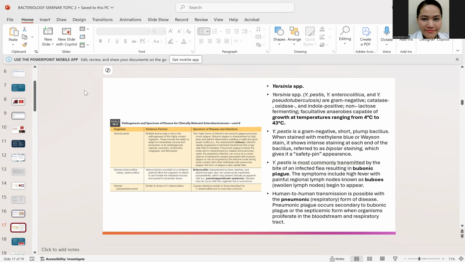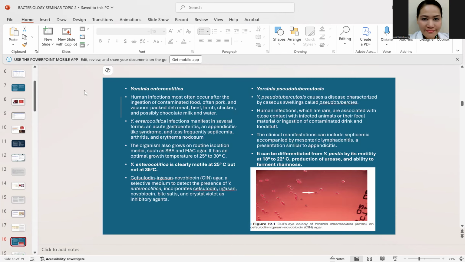So, what is its appearance? It has a characteristic safety pin appearance. When you say safety pin, if you stain it using methylene blue or Wayson stain, the blue stain, there's a deposit at the opposite ends of the bacilli that gives it a safety pin appearance. Okay? So you have here the plague and also the pneumonic form. Okay? All of those are fatal to the patient.